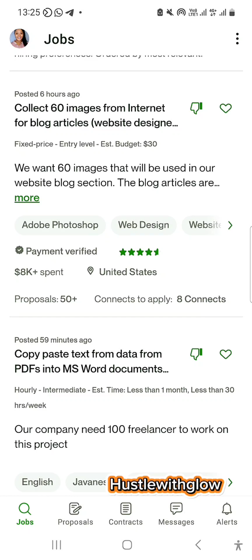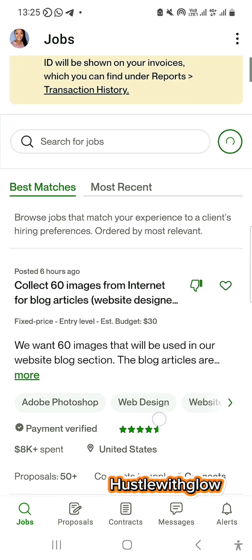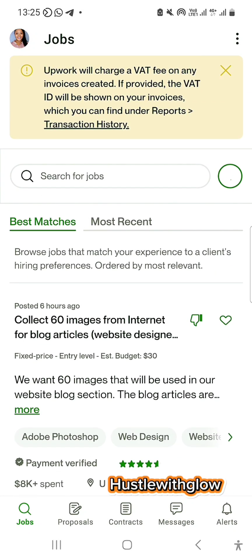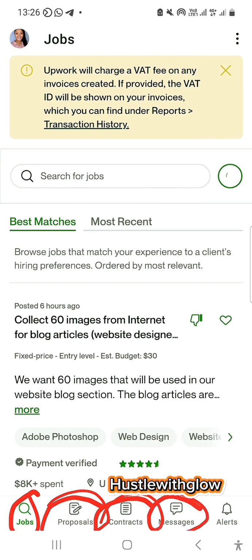Want to apply for some work here, but before we do that, let me show you how you can search for job. Now, first thing first, down here you have your jobs, which is where we are. Then this is where you get all the proposals you've submitted. This is where you get your contracts, and this is where you get messages in case you're chatting with your clients, and this is where you get notification. It's same thing as alert.